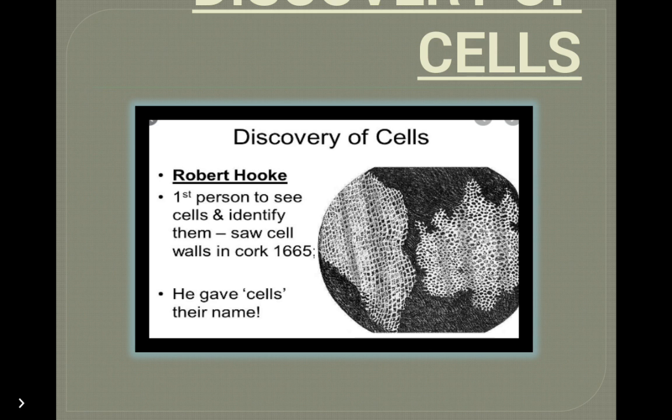What Hooke saw as boxes or cells in the cork were actually dead cells. Leeuwenhoek was the first to observe a living cell. So the cell was first discovered by Robert Hooke, but the first living cell was discovered by Leeuwenhoek.